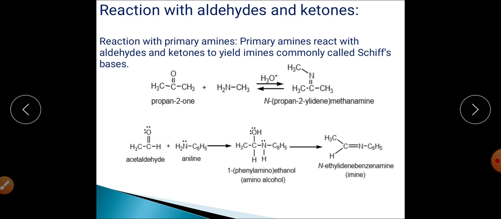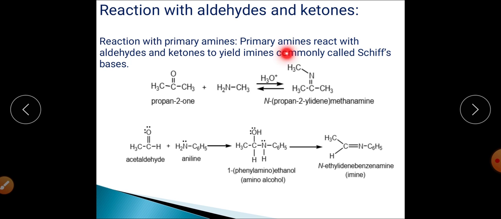Next reaction is reaction with aldehydes and ketones. When we talk about reactions with aldehyde and ketone, I think this reaction you have already studied in the chapter aldehydes and ketones. So at that time we can divide the amines into primary, secondary and tertiary. It will have a different mode of reaction with aldehydes and ketones, and that mode of reaction will depend upon the type of amines.